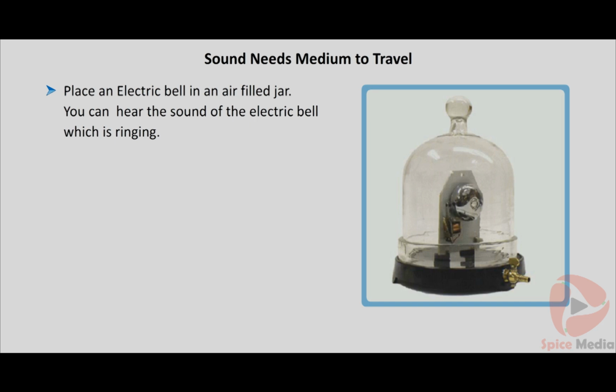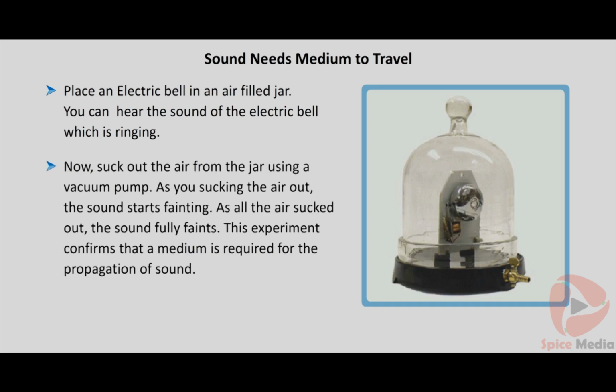Now let us see an example to understand the propagation of sound in air. Take an electric bell. Place it in an air-filled glass jar. Switch on the electric bell. You can hear the ringing sound of the electric bell. Then start removing the air present inside the glass jar by a vacuum pump. The ringing sound becomes feeble. If the air is fully removed, we cannot hear any sound even though the bell rings inside. From this, we understand that sound cannot propagate in vacuum, and it requires a medium for propagation.